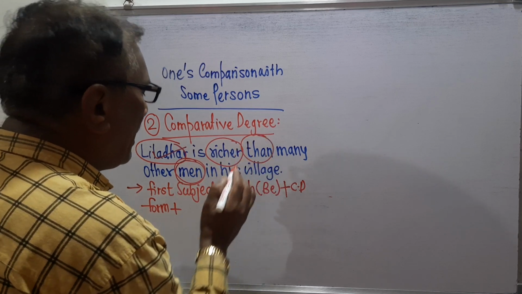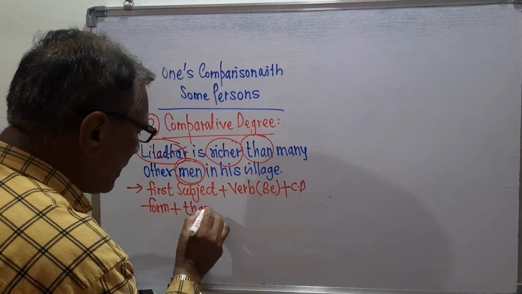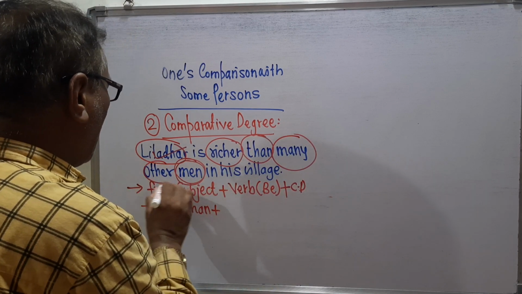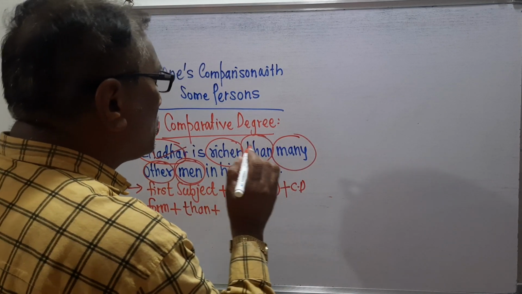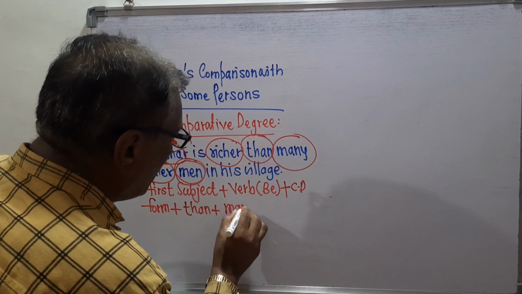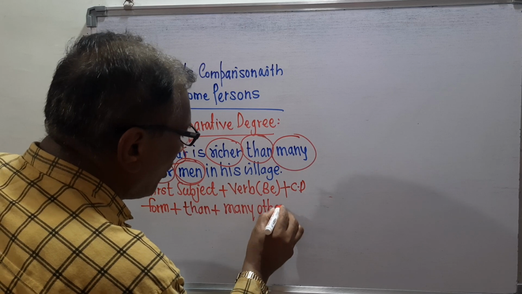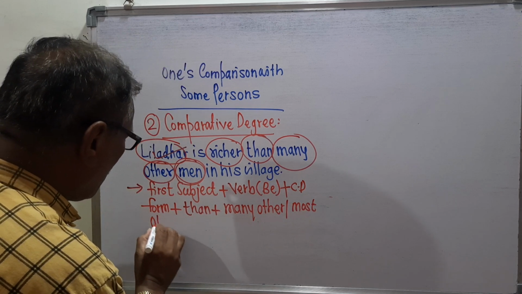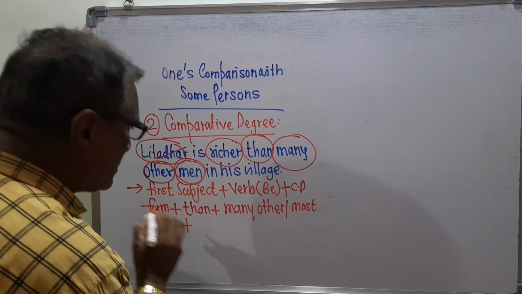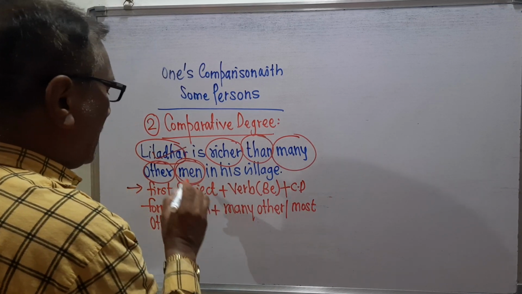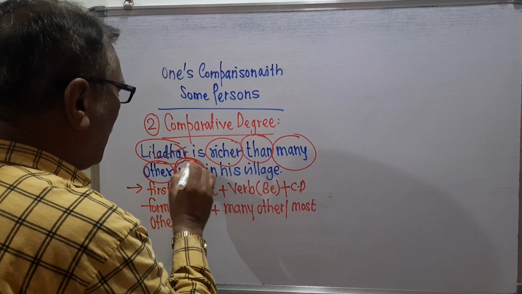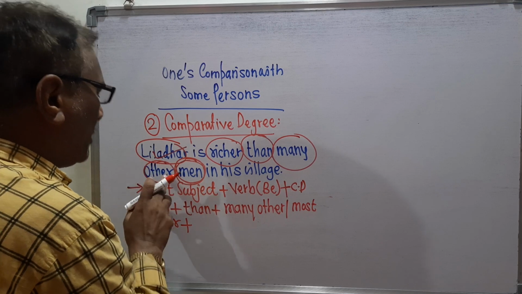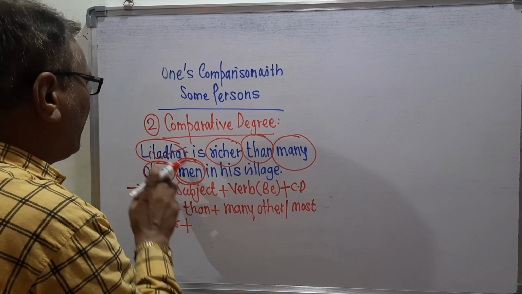Then you can write than. Then you can say many other, or most other, plus the plural second subject with whom we are comparing the first subject.